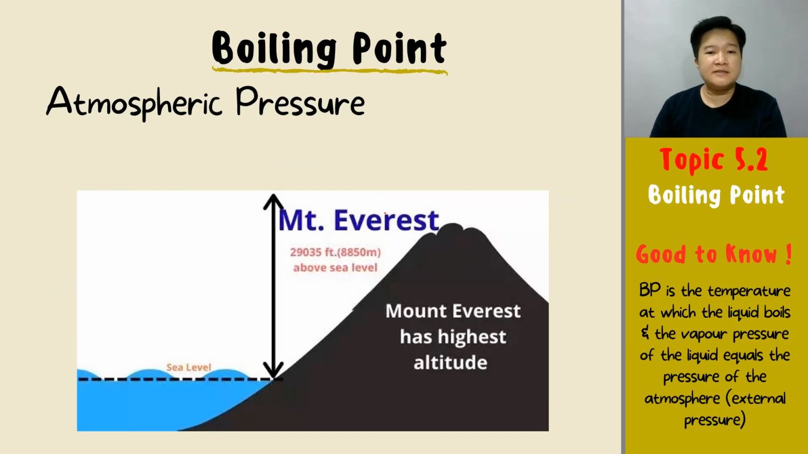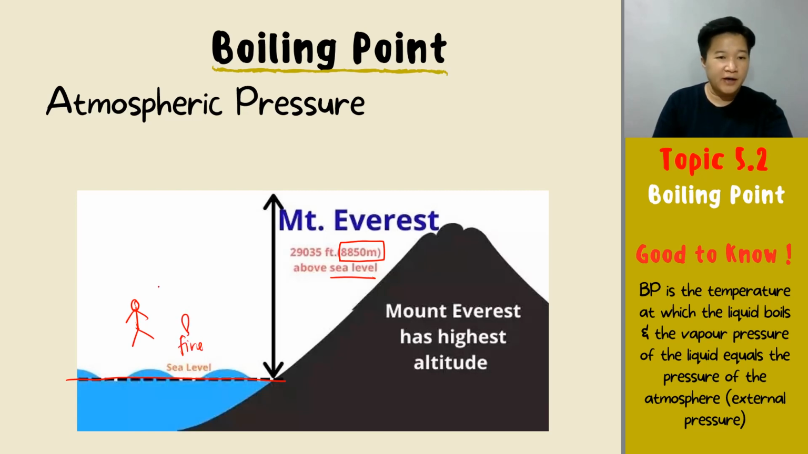So let's look at this example over here. I have our Mount Everest. Mount Everest is about 8,850 meters above sea level. So that is our sea level. Okay? So let's say you're boiling your water over here. You have your fire, that is your source of heat, and then you have your beaker containing water.